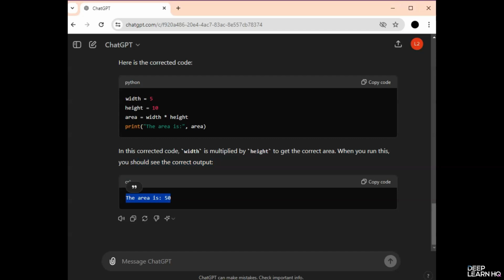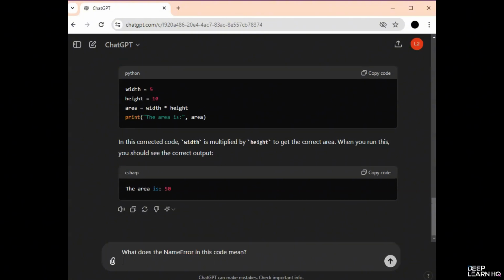Here is a systematic approach to debugging your Python code with ChatGPT. First is when an error occurs, Python provides an error message. Let's use an example with the name error. What does the name error in this code mean? Let's give this to ChatGPT.